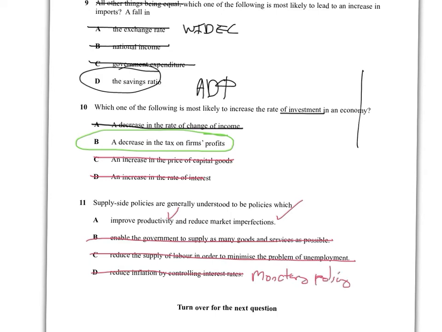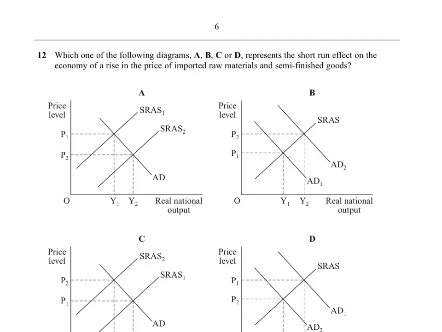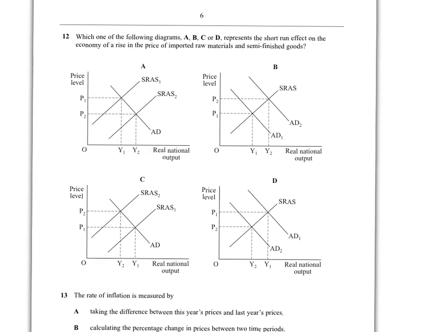Now, you might not like the second half of it, reduce market imperfections, but this is one of those answers where sometimes you get the answer by crossing off the other ones, which are definitely wrong. Right, we practiced a lot of these the other day, so I'm pretty confident that you should be getting these right.